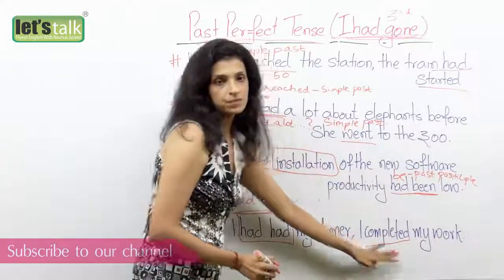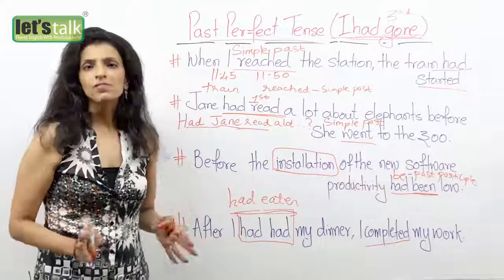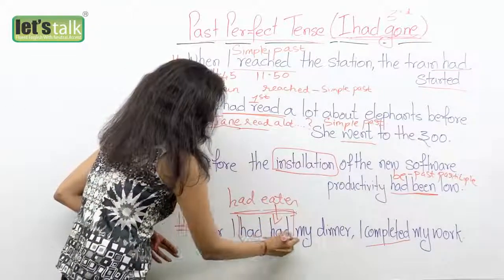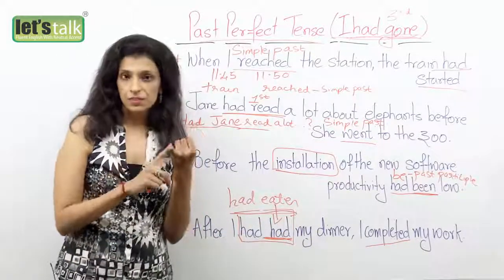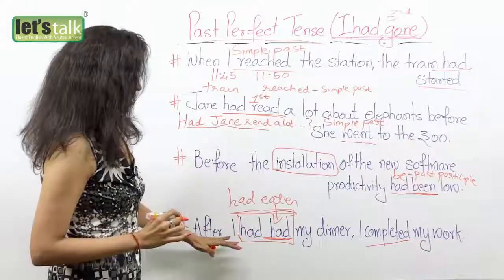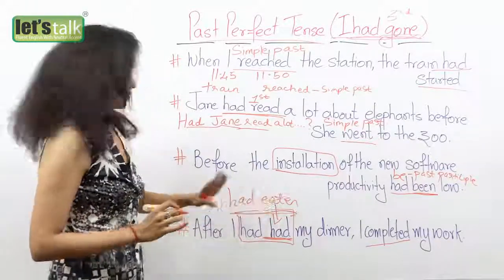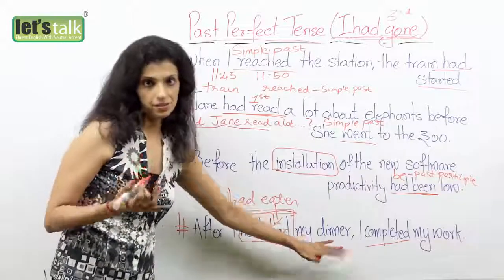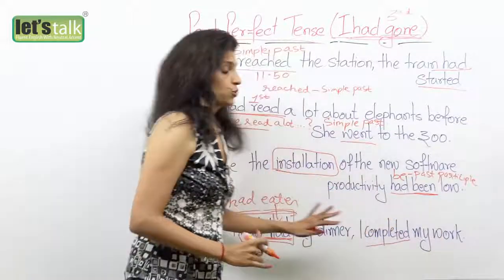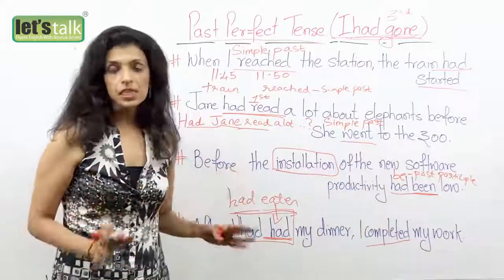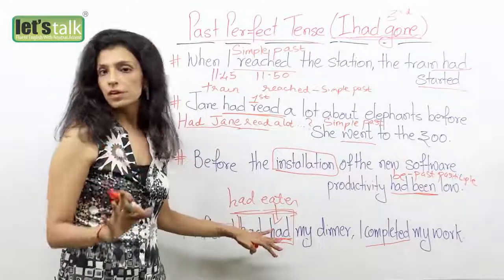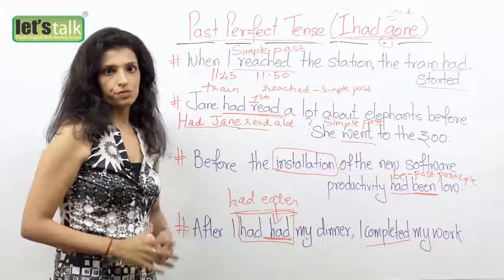So the simple past here, the past perfect here. All I've done is, instead of eaten, I have used had. So you have have in the first form, had in the second form, had in the third form. So it is nothing but replacing the verb eaten. So you say, after I had had my dinner, that means you ate your dinner first, I completed my work. So such a sentence structure is absolutely correct. Don't get confused and have this misconception that had and had can never come together. Well, they can in a past perfect tense.